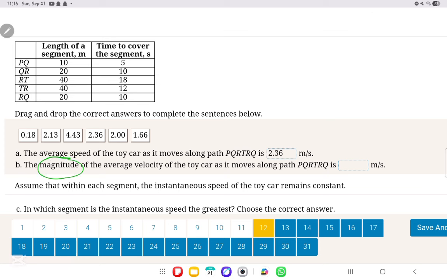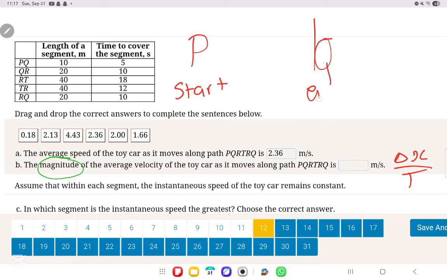They want the magnitude of the average velocity of the toy car as it moves along this path. So what is the definition of average velocity? It's the displacement over the time. What is the displacement? It starts from P, so P is the starting point. Then it goes P, Q, R, T, R, Q, and it ends where? It ends at Q. This is the ending point.